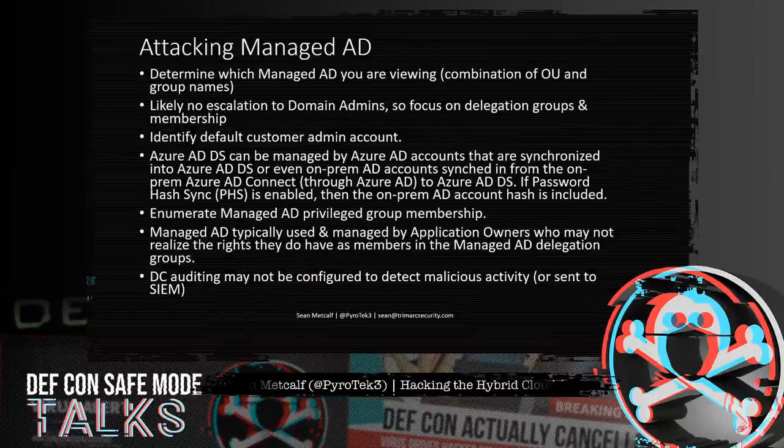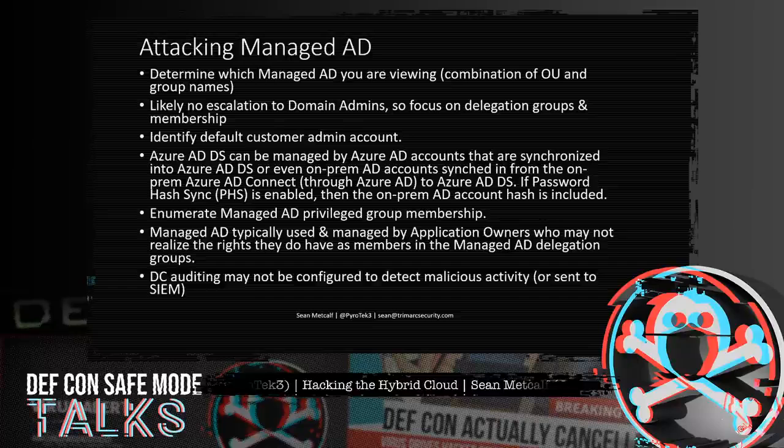Since the customer does not actually have AD admin rights to a managed AD environment, there's not much point in attempting to escalate to DA. Better to identify which managed AD environment it is and enumerate the managed AD privilege groups to determine which accounts are highly privileged. Interesting note about Azure Active Directory Domain Services, Microsoft's managed AD.